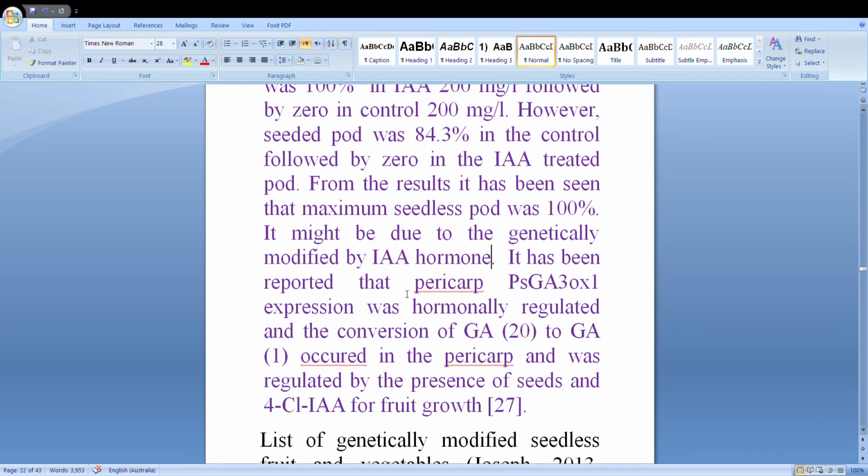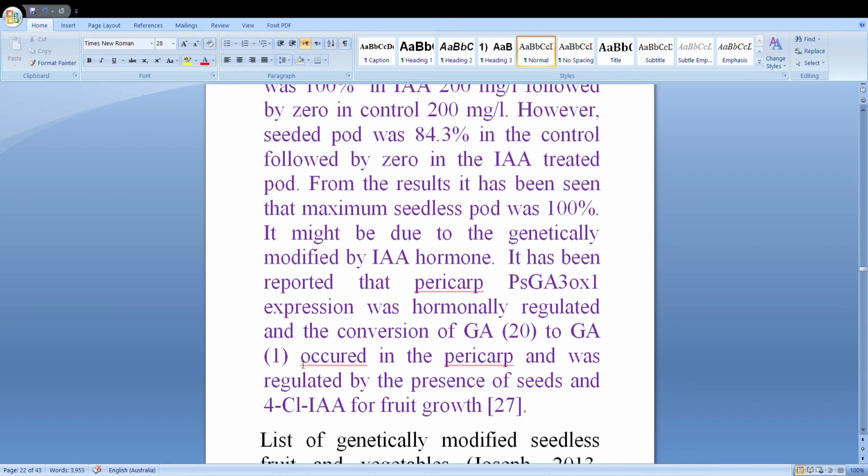It has been reported that pericarp PsGA3ox1 expression was upregulated, and the conversion of GA20 to GA1. Actually, the gene character changed. This is called genetic engineering.